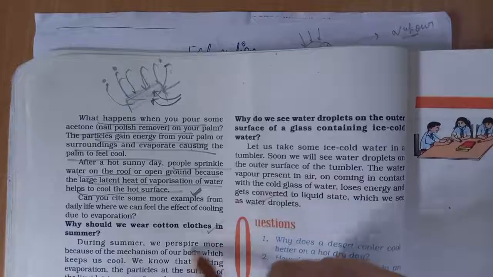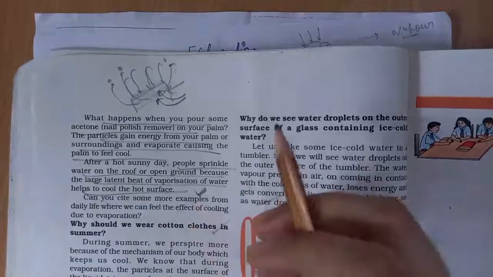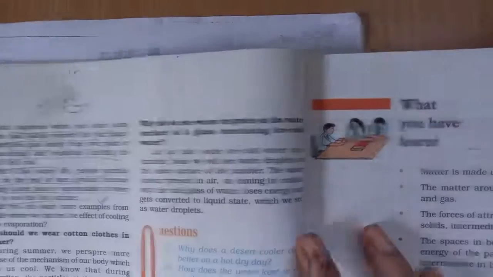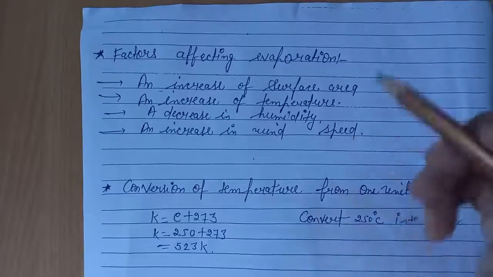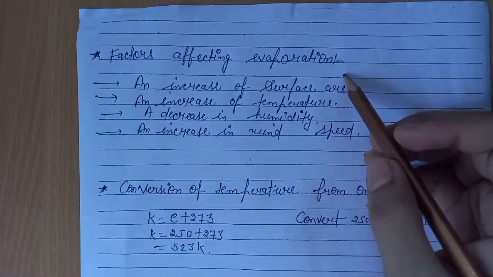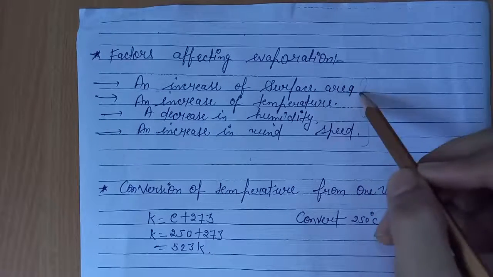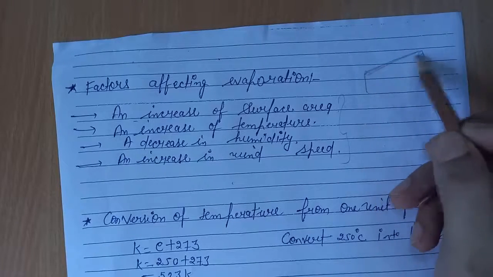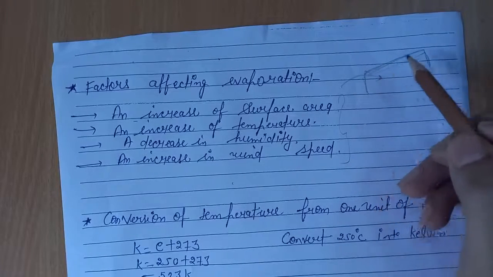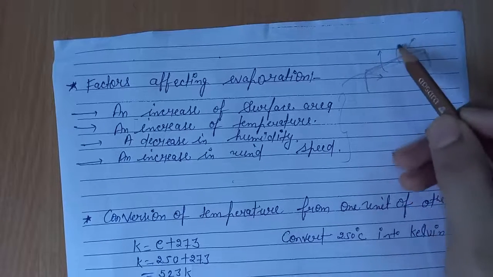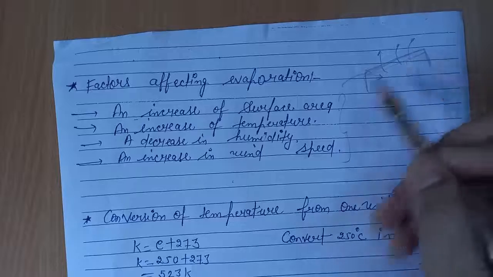There are some more examples of why evaporation causes cooling given in this book. Read them. Our next topic is factors affecting evaporation. What factors affect evaporation? There are 4 factors. First, an increase in surface area. If we increase the surface area of a liquid, then the rate of evaporation is increased, because more particles get converted into water vapor.